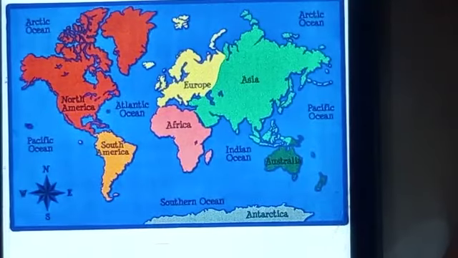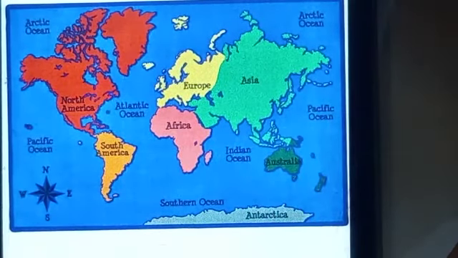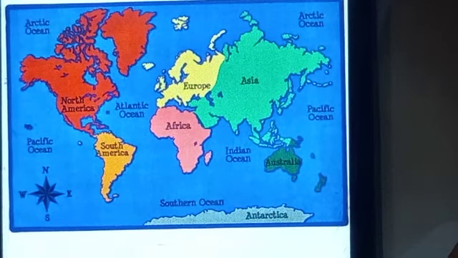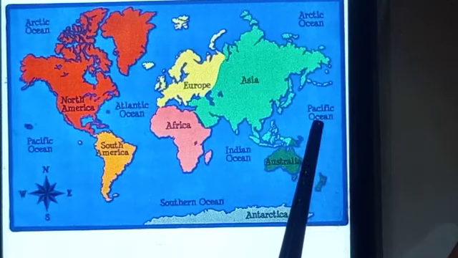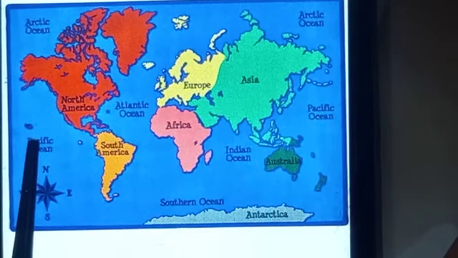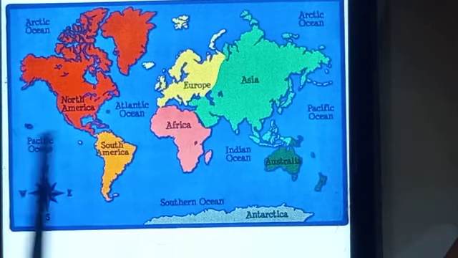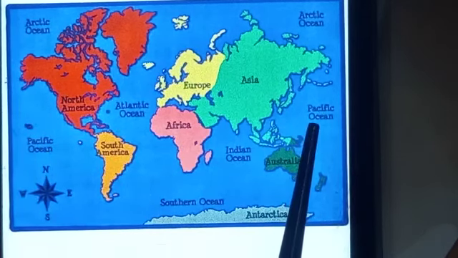Now the second is the Pacific Ocean. In World Facts we have read that the largest ocean of the world is the Pacific Ocean. We have the Pacific Ocean in the east and also in the west. You may write it on the west side or on the east side, and it is the largest ocean of the world.